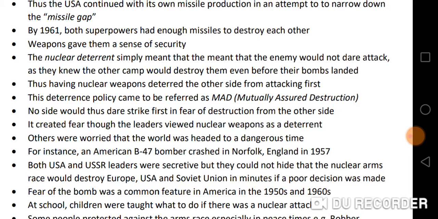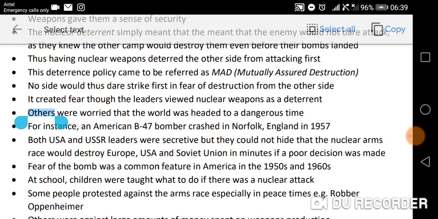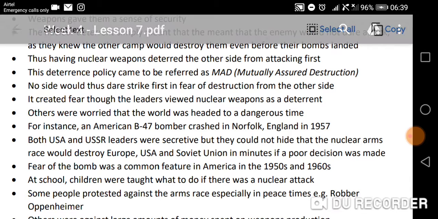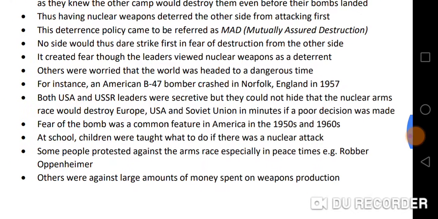For instance, there was the American B-47 bomber plane that crashed in Norfolk, England in 1957. Both USA and USSR leaders were secretive, but they could not hide the fact that the nuclear arms race would destroy Europe, USA, and the Soviet Union in minutes if a poor decision was made. And fear of the bomb was a common feature in America in the 1950s and the 1960s.